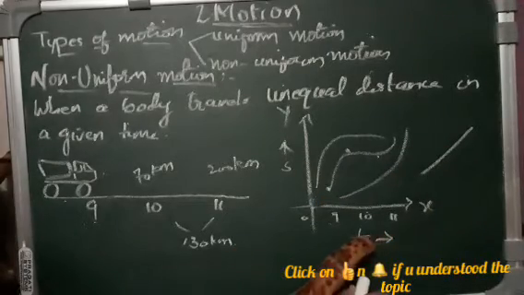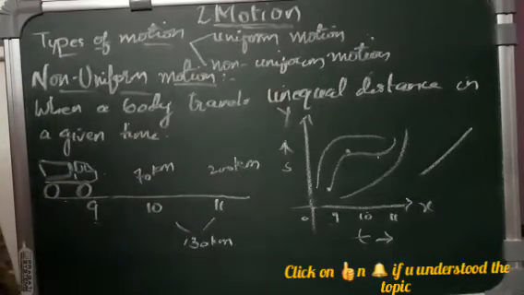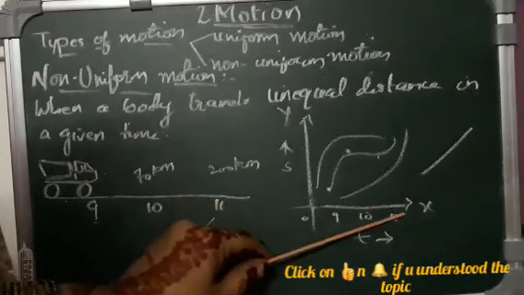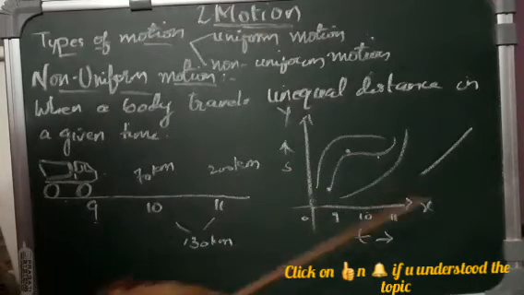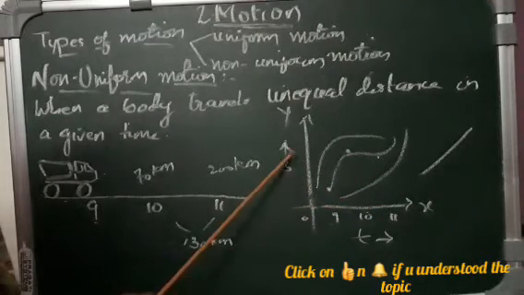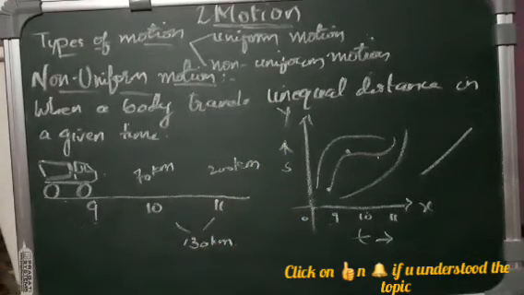A uniform motion will always give a straight line graph. If you are getting a graph with a straight line, that means it is a uniform motion. But if you get a graph other than a straight line, like this or something like this, then that means it is a non-uniform motion.